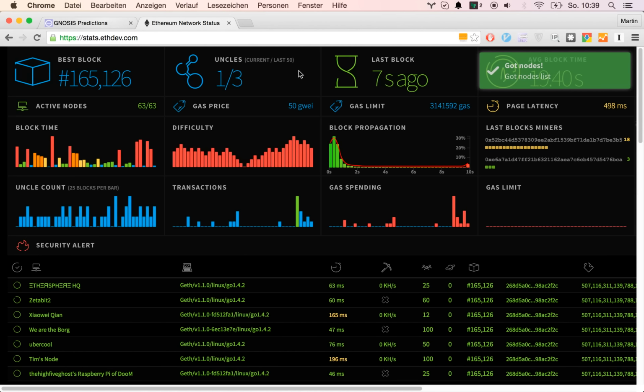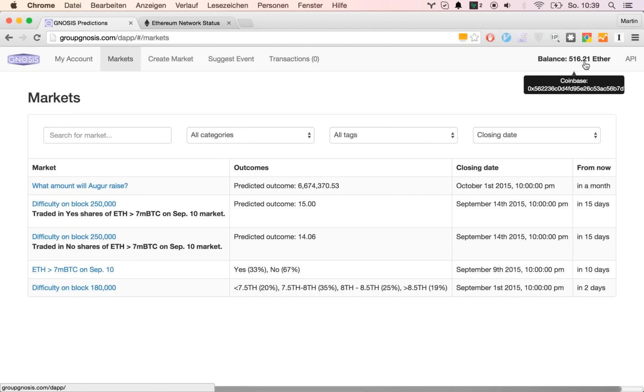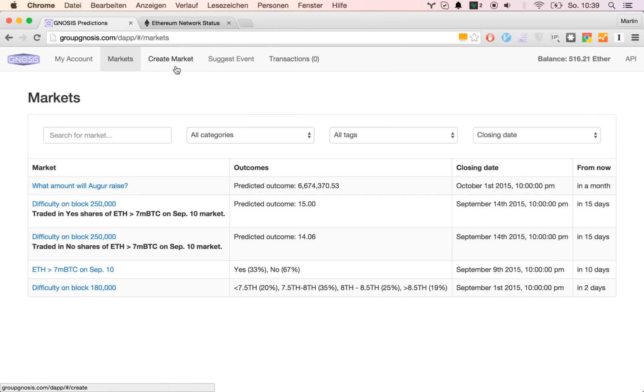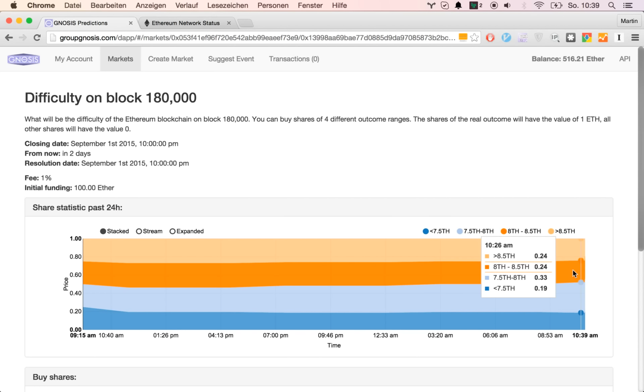Okay, actually there was a block a few seconds ago. Okay, here we go. So the balance was increased, and actually we should now see. Okay, so it's hard to see, but actually the price moved down now to 19 in the last tick. Okay, thanks.